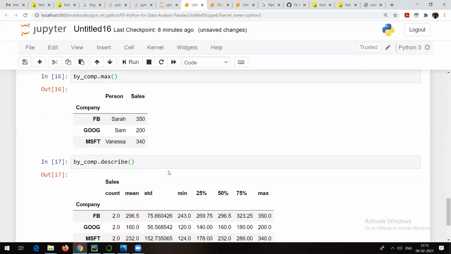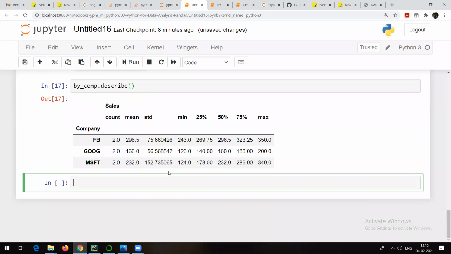If I try to see, now you can see that it's going to show us a lot of statistics. Right. Now how to make use of all these things. For example, just try to look out for Facebook. Now, what is the count in Facebook column? 2. So count is shown. What is the mean of the sales? 296.5. What is standard deviation? 75.66. What is minimum sales?